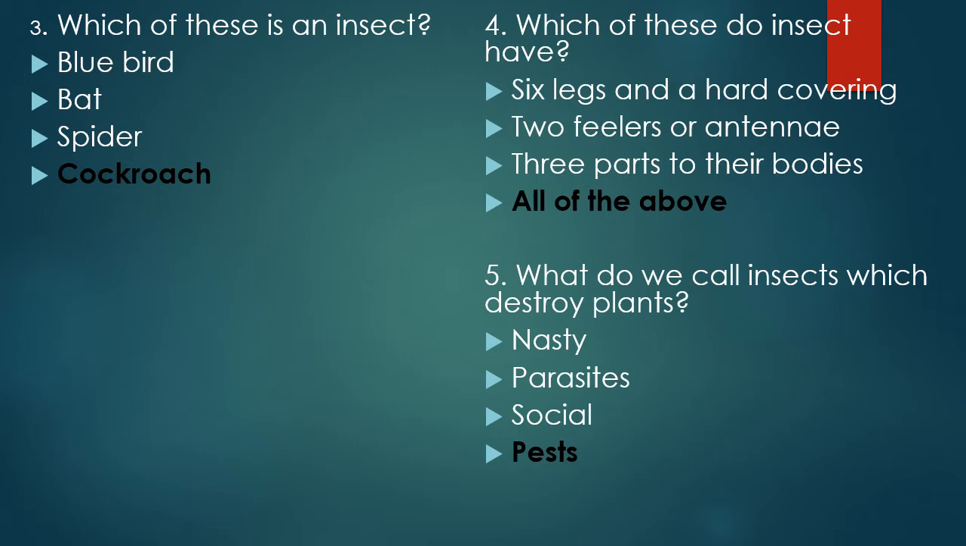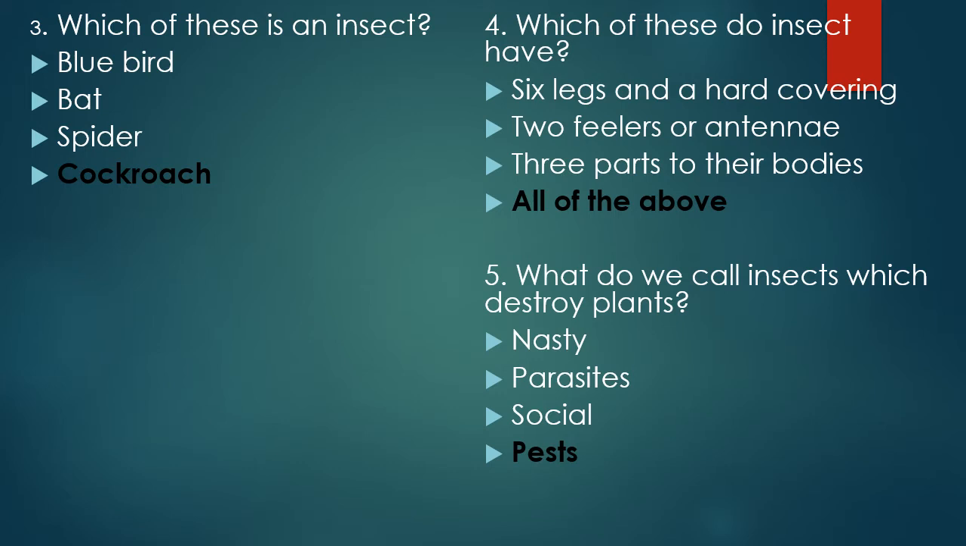Statement number 4, which of these do insects have? First option is 6 legs and a hard covering. Second is 2 feelers or antennae, 3 parts of their bodies. And the fourth option is all of the above. All these 3 are the features of insects. So we will mark option number 4, all of the above.